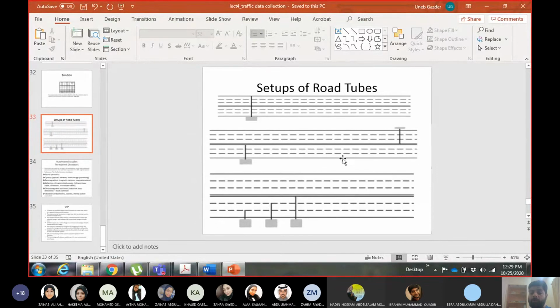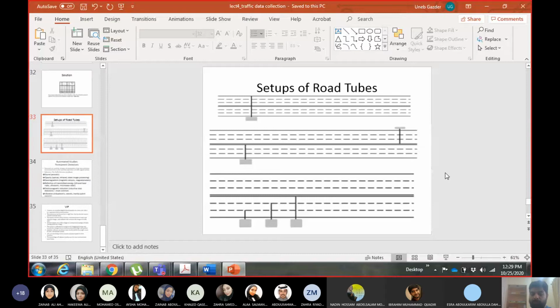Maybe on the median if you want one direction, or on the other side of the road if you want to follow both directions. The transmitter keeps on transmitting some type of waves or energy towards the receiver, and the receiver keeps on receiving these waves until a vehicle passes.